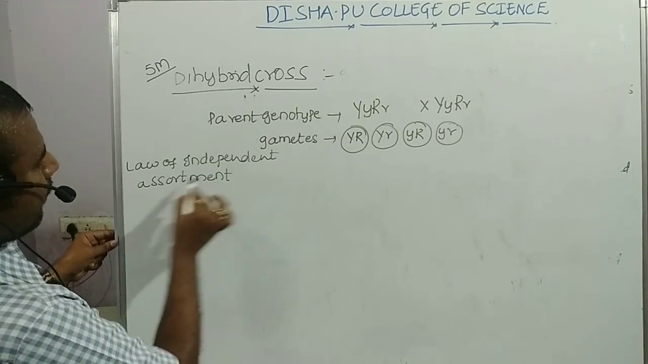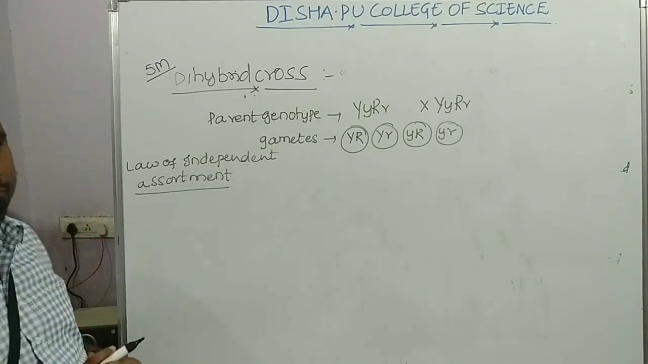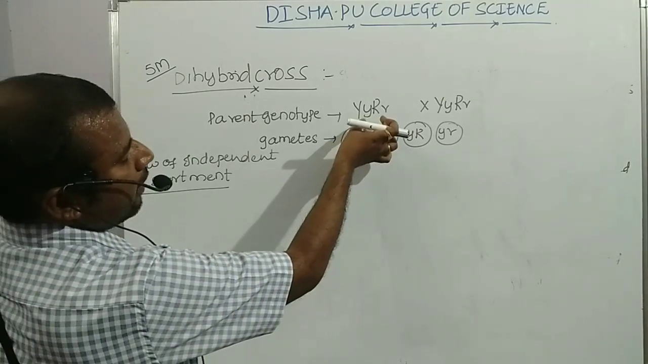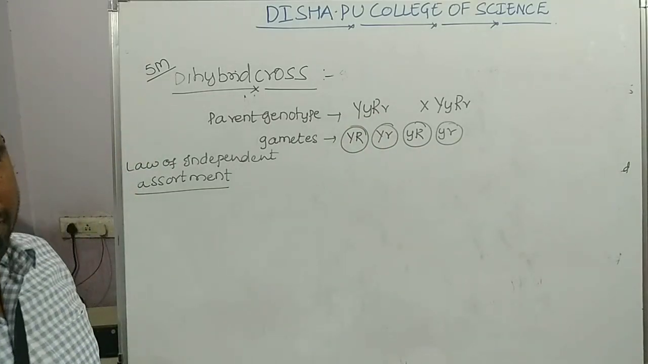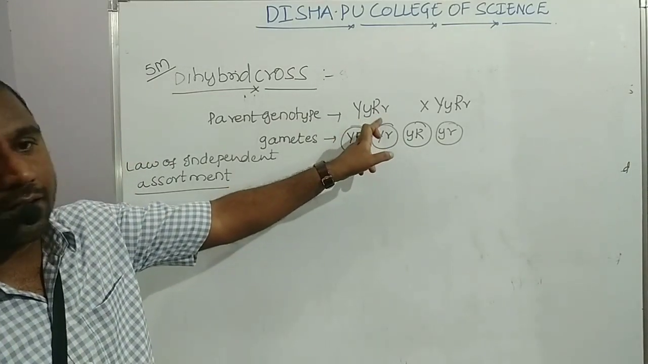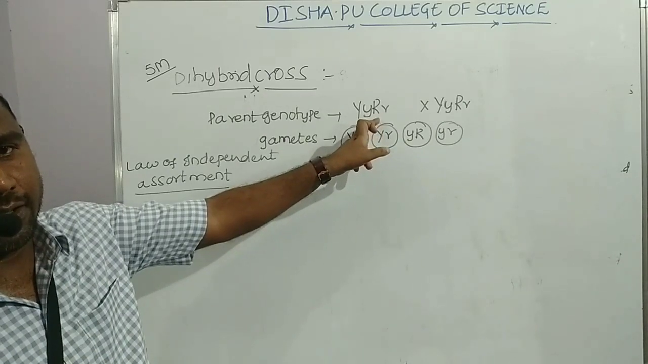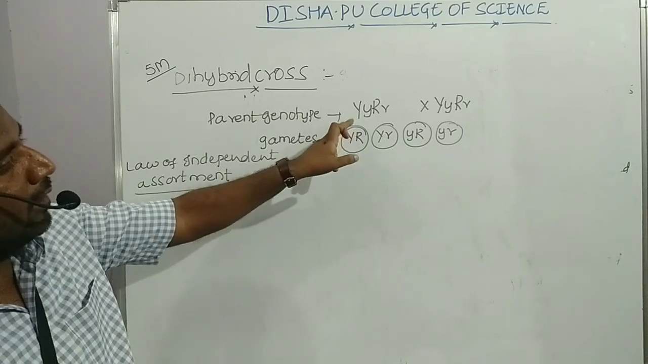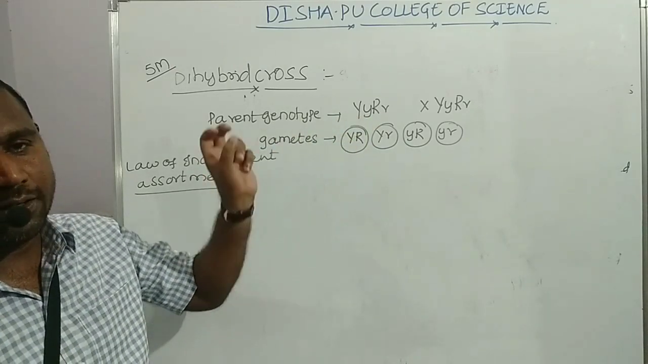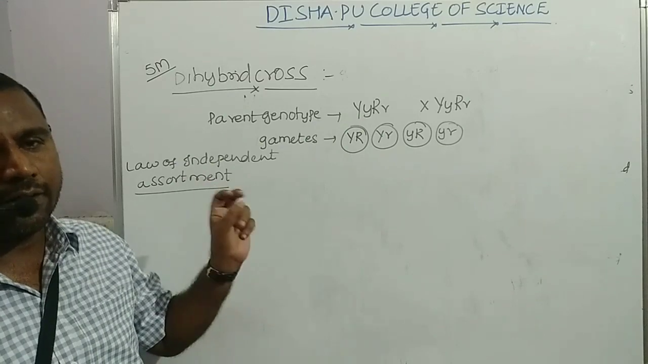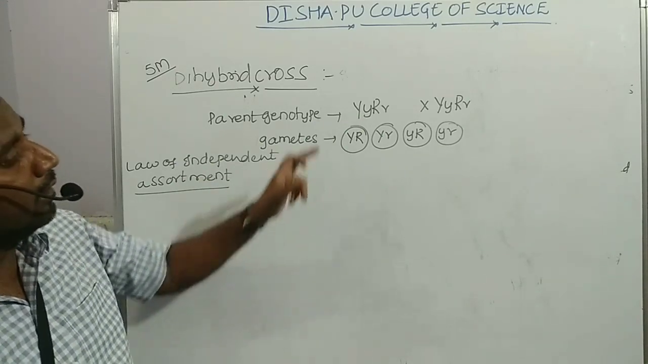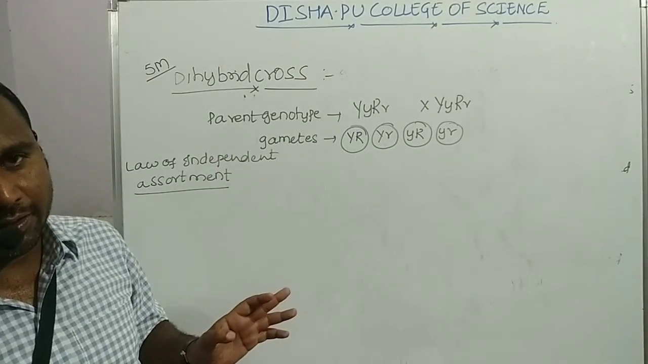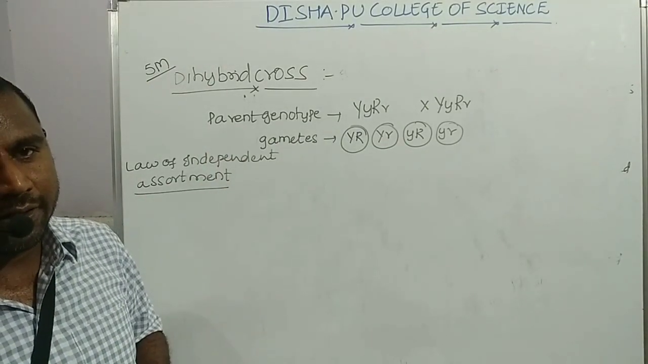So what does the law of independent assortment state? It states that in an F1 generation individual, a pair of characters exists in the hybrid individual. While the alleles are distributed for gamete formation, these alleles move independently. So that is the law of independent assortment.